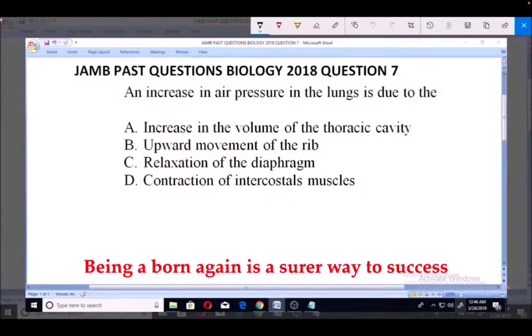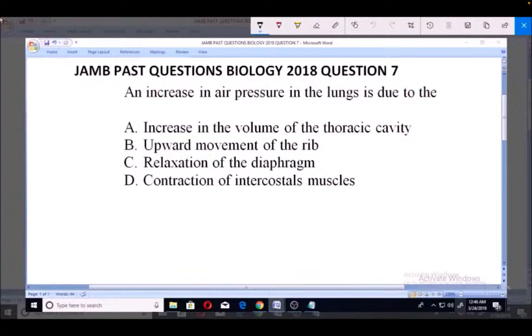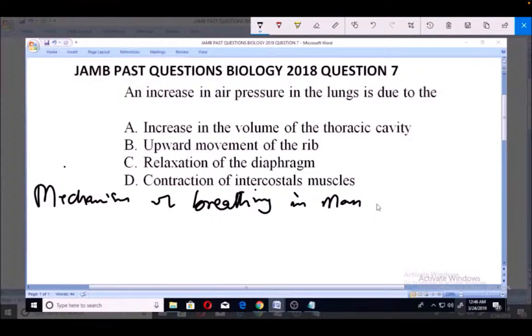Now, for us to be able to understand this question and appreciate it very well, we need to know the mechanism of breathing. This is the mechanism of breathing in human beings, in man, and many other mammals.